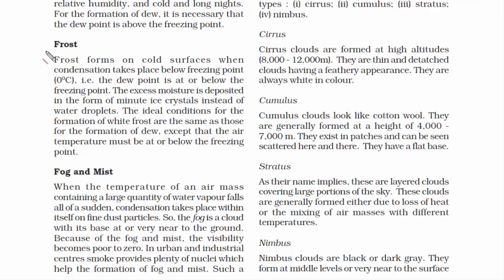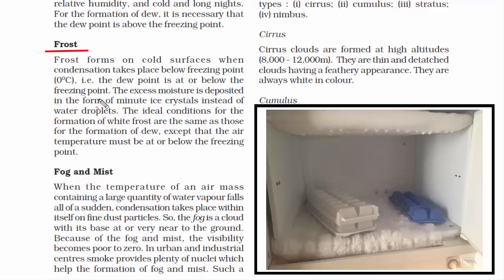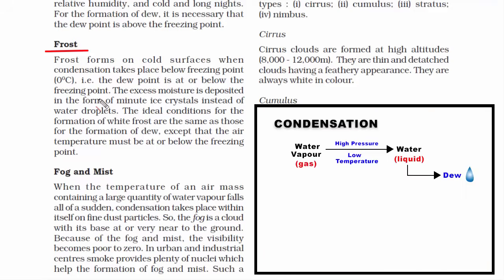The next form of condensation is frost. Now where can you see frost? You can see frost in your refrigerator. So basically frost is the deposit of ice. Therefore the temperature must be below freezing point, that is 0 degrees Celsius. And if I have to put things into perspective, the temperature has to be below the dew point because in dew we see water droplets and frost is basically crushed ice. Hence, we can say that the ideal conditions for the formation of frost are the same as those for the formation of dew, except that the temperature of the air must be below the freezing point.